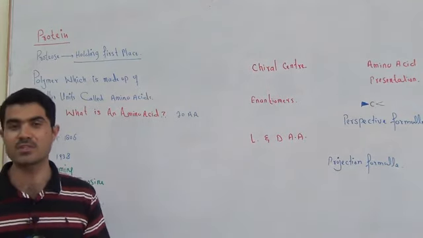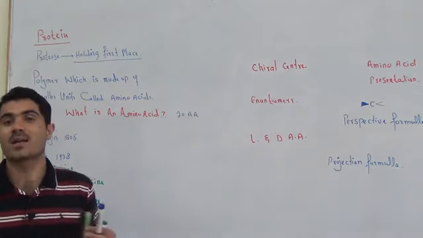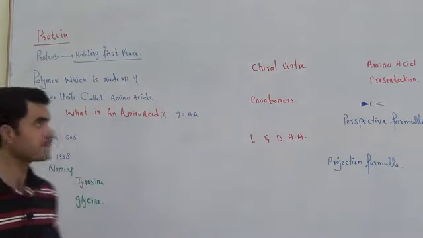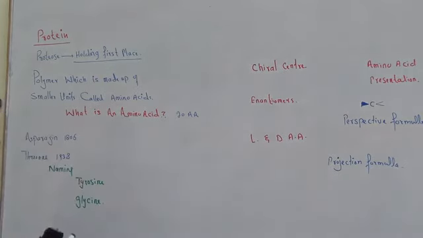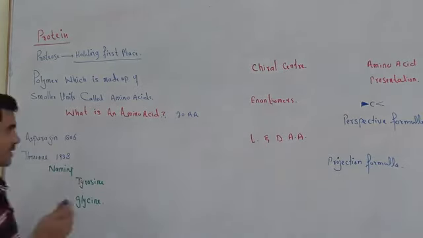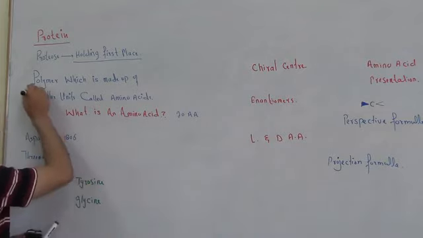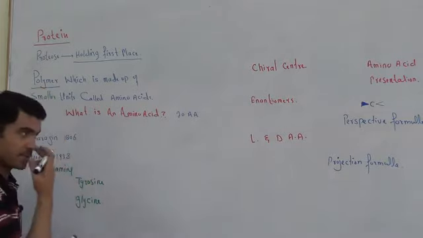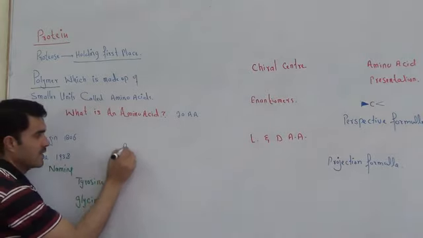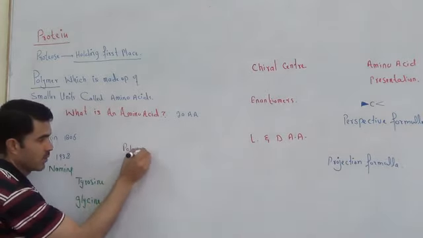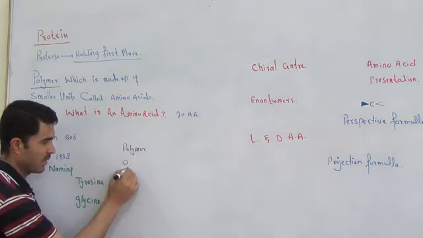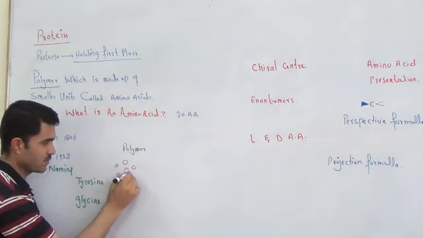Now come to the definition of protein. What are proteins, or what is protein? A protein is a polymer. Now here is a word, polymer. What is a polymer first? A polymer is something which is made by the combination of smaller units.